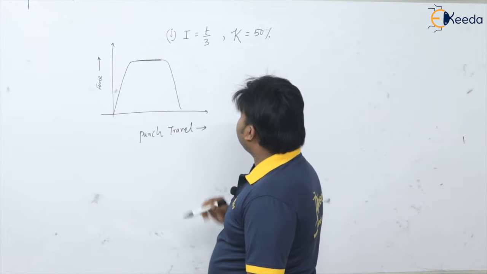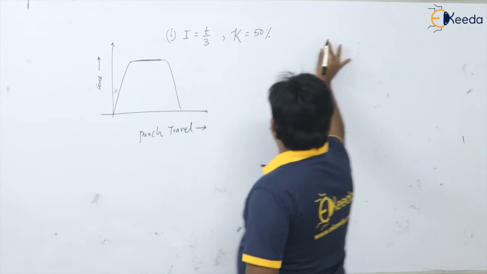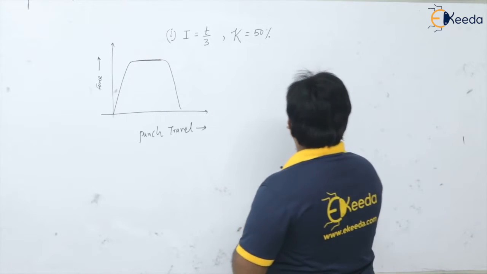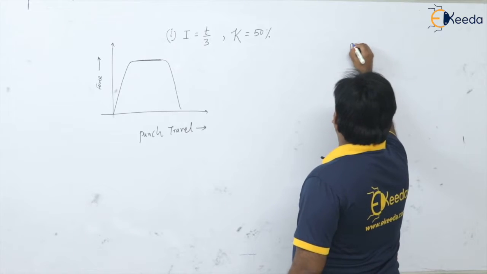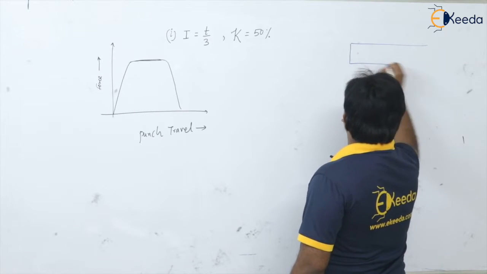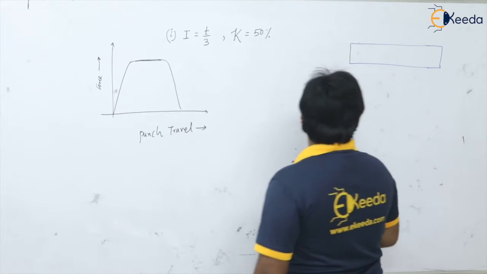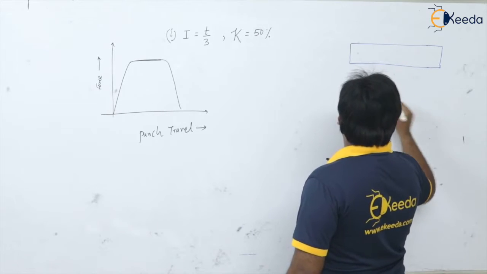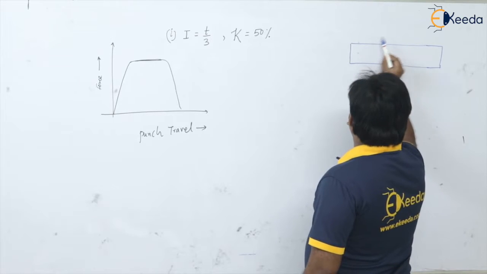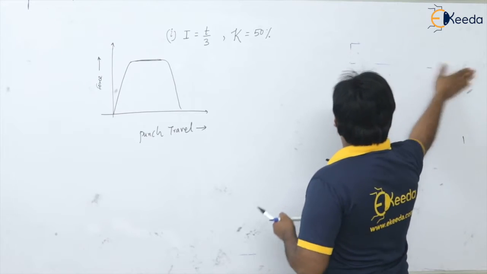Just we are going to see in this case, I draw the diagram here also. So a little bit bigger sheet thickness I am showing here. Okay, this is a sheet.